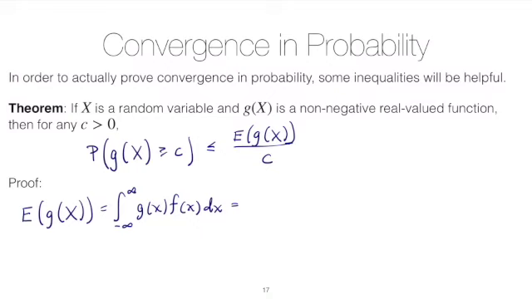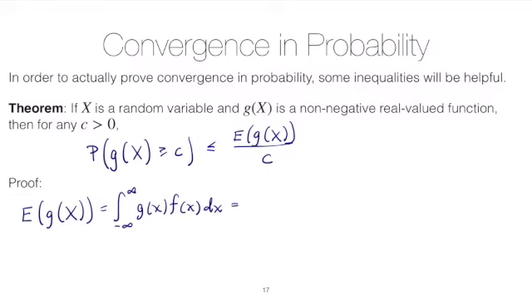So the inequality said that the probability that some function of a random variable is greater than or equal to some constant c is bounded, so it's less than or equal to the expected value of the function of the random variable over that constant.